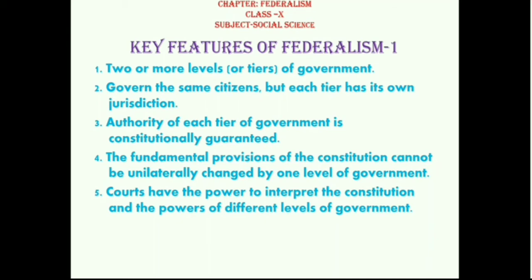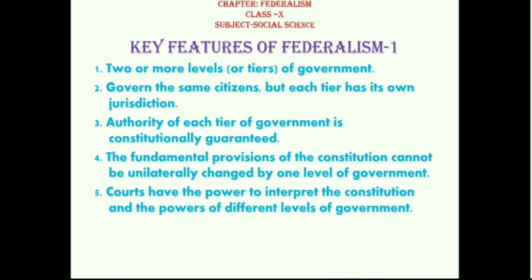So that is where we can say that every individual in a federal structure is governed by more than one level of government, or you can say a minimum of 2 levels of government. The third feature is that the authority of each tier of government is constitutionally guaranteed. This is the most important feature of the federal system.